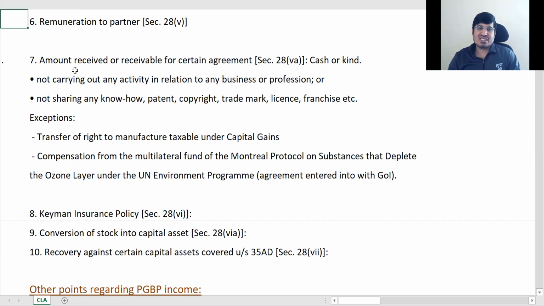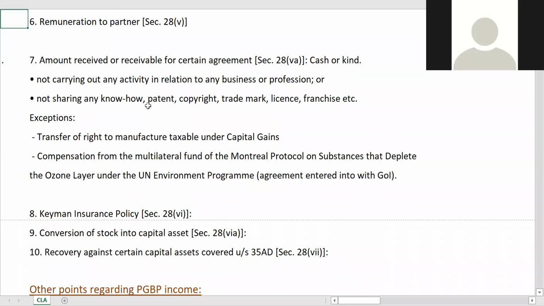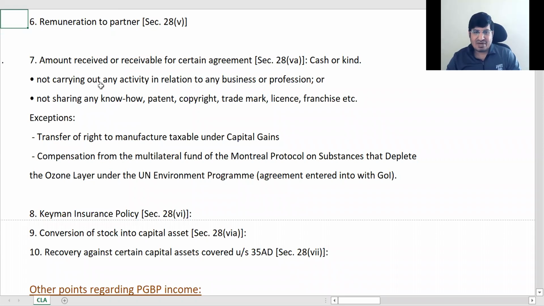So we said that these are some negative agreements where you are saying that you don't do it, and so I'll give you this much money. Okay, there were 2 exceptions for these negative agreements. One is when you get money from UN, Montreal Protocol. This is when you agree not to use certain chemicals or things which are harmful to the ozone layer.